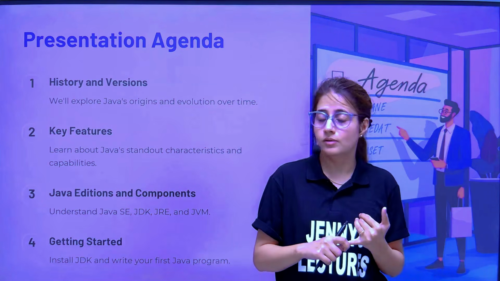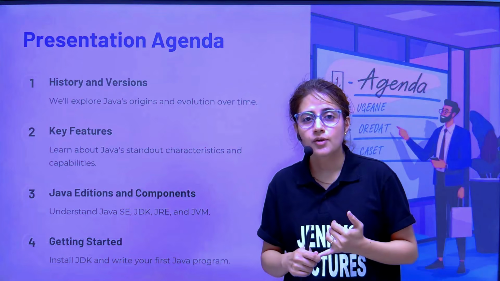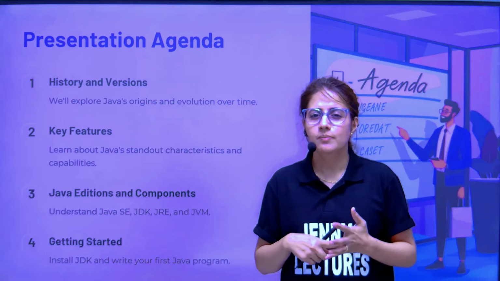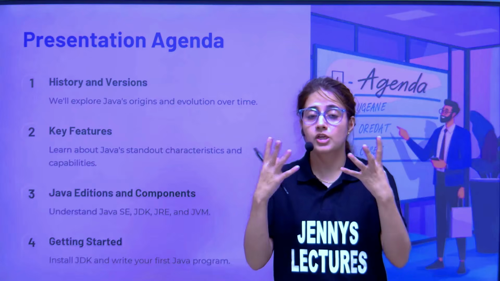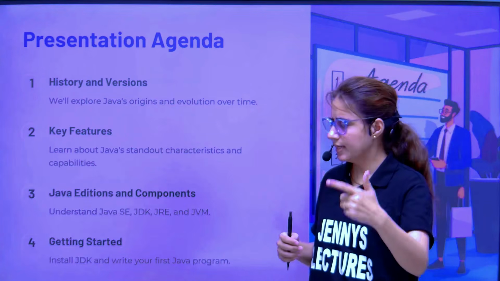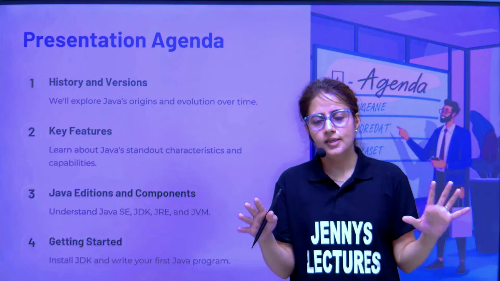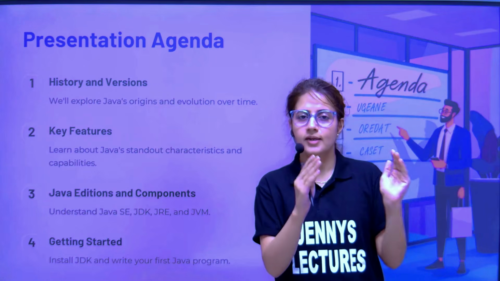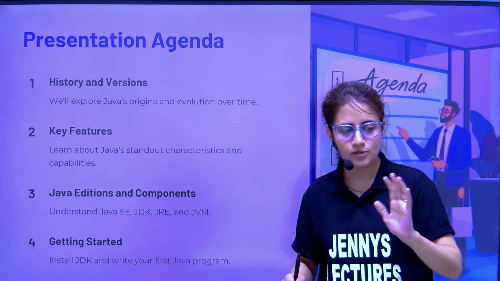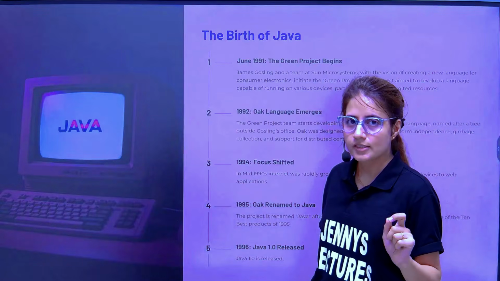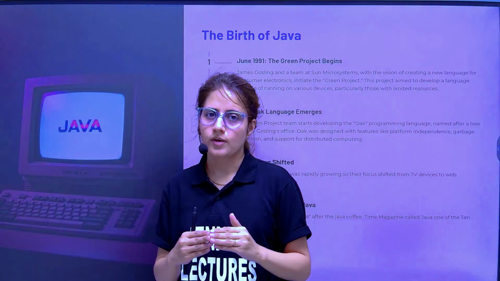Then we'll see some terms like JDK, what is JDK, what is JRE, JVM, what is bytecode, how Java works, these things. And then we will install our JDK, the latest LTS version 21. And then we will write our first simple program just to print hello world. That's it. Now, history of Java.